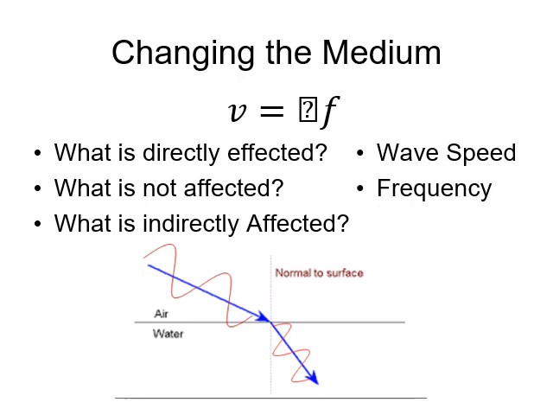The thing that will not be affected is the frequency. This is hard for us to remember, and you've got to think of some way to remember it. What works best for me is I think of shining light into water. If I have a red laser and shine it into water, the red laser does not turn blue just because it went into a new medium and slowed down. It stays the same color. And we know that for light, the frequency determines the color of the wave.